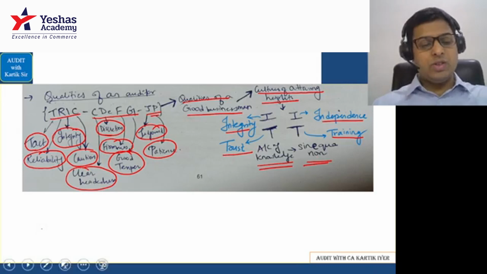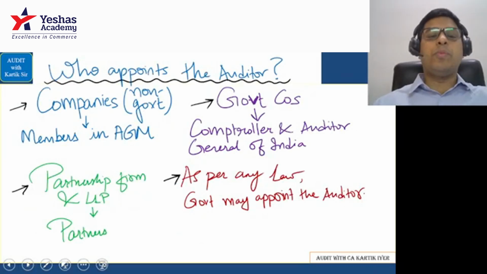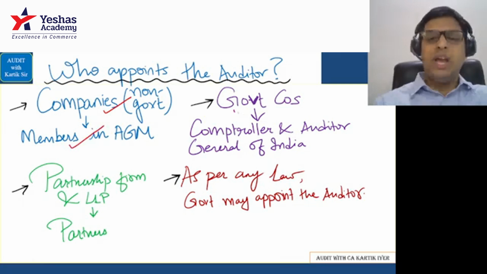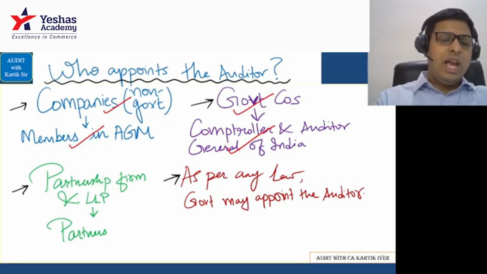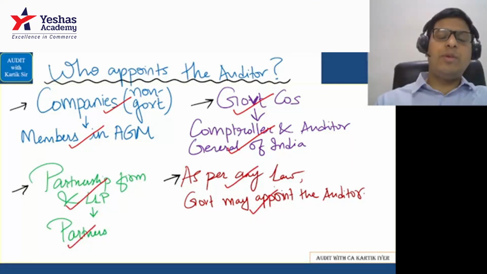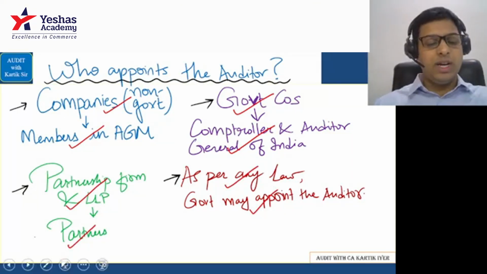Okay, let's go further. Who appoints the auditor? In the case of non-government companies, the auditor is appointed by the members in the AGM. In case of government companies, the auditor is appointed by the Comptroller and Auditor General of India. In case of partnership firms and LLP, the partners appoint the auditor, and as per any law, the government may also appoint the auditor to get the audit done. Okay.